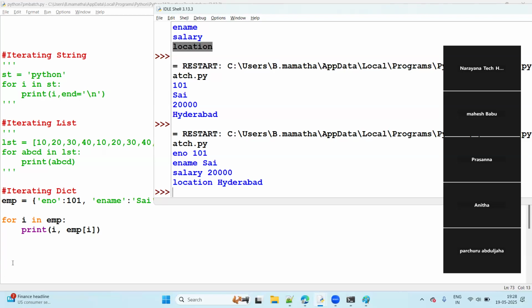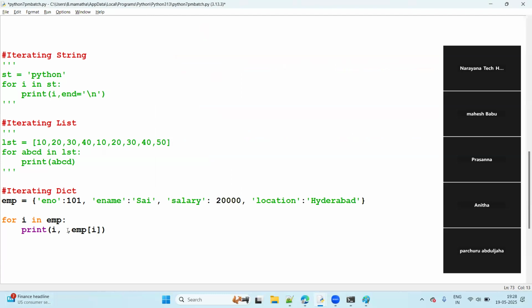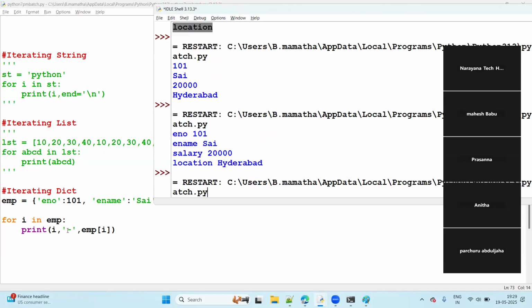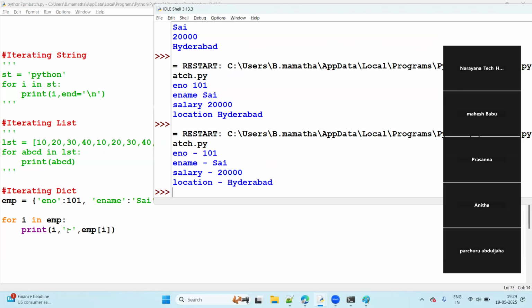Right. So this is the way. And if you want any comma, something like that, you can take like this, guys. If I give the iPhone, then iPhone will come, right? iPhone, guys, iPhone will come.